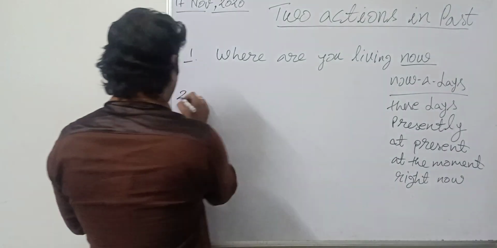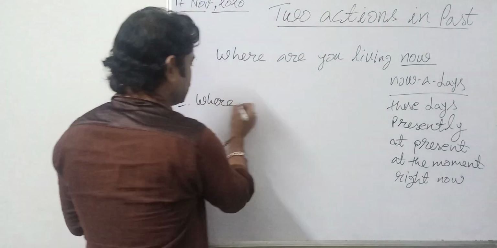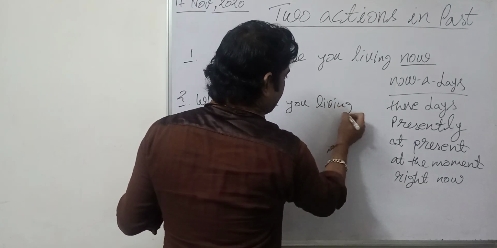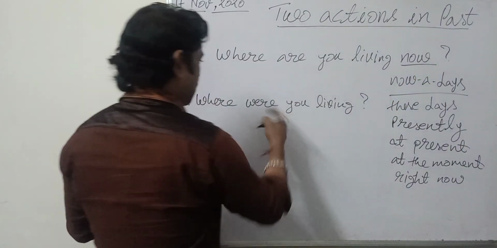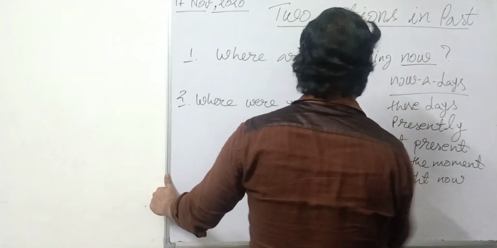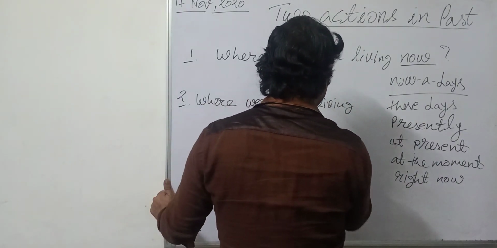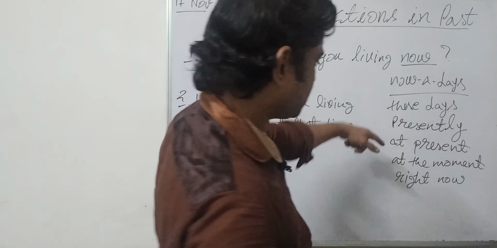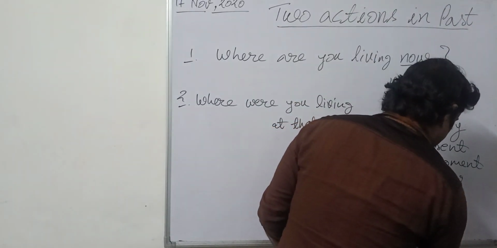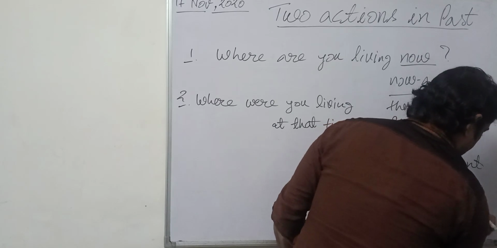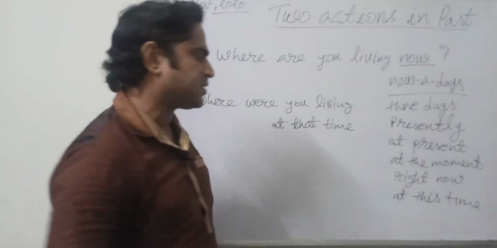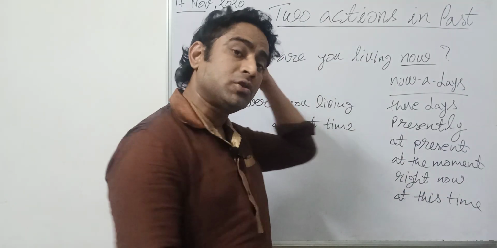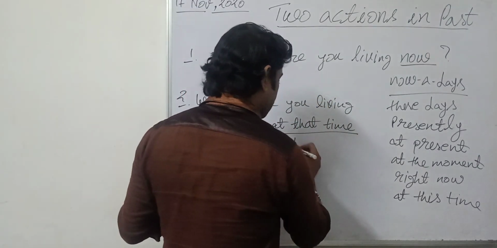Now, suppose you say, where were you living? What kind of adverb can you use over here? At that time. What is the difference between at this time and at that time? At is not compulsory over here; you can say this time only. At this time shows present. At that time shows past. Or in place of it, you can use then.